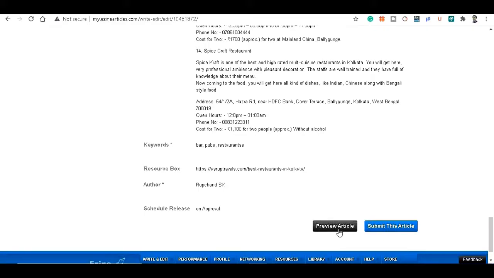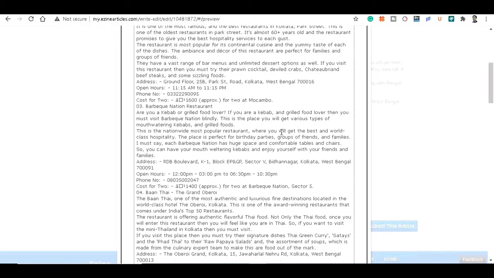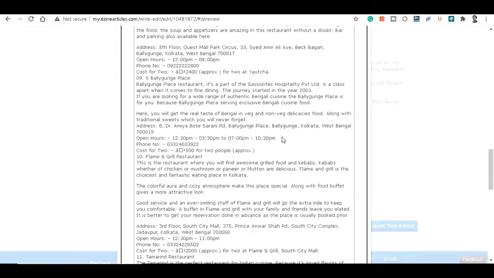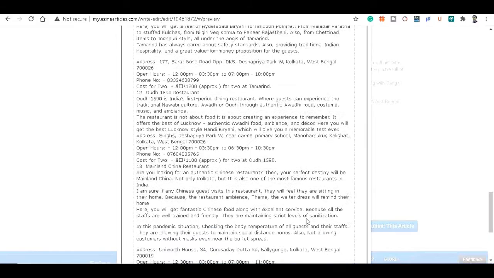Or else you can go for the review. So let's preview this article, and here you can see, this is my article which is about the best restaurants in Kolkata that you must visit today. Okay, so friends, this is my article, and scroll down and here you can see, if you want to do some correction, you can go back to the body and from there you can do the correction, and here you can see your original article links, which is this is the one. So friends, this is the way you have to generate the backlinks for your website.